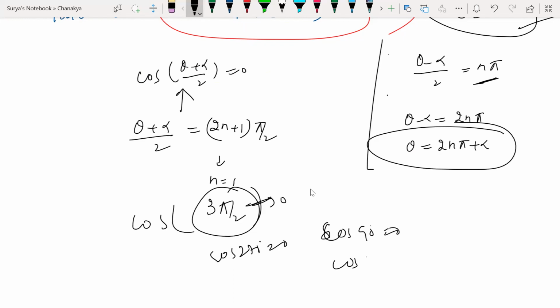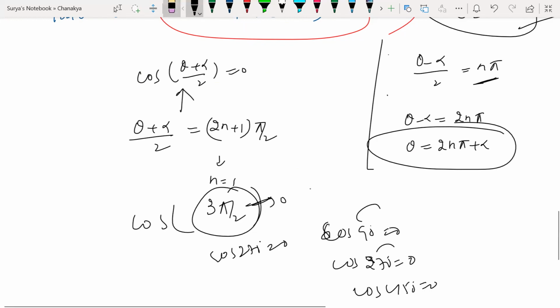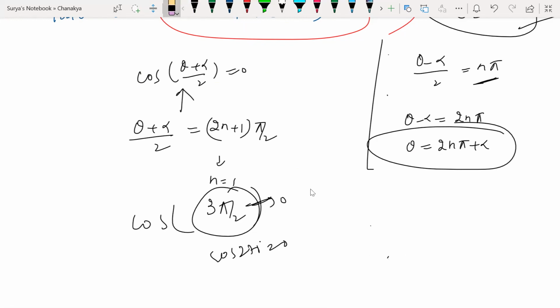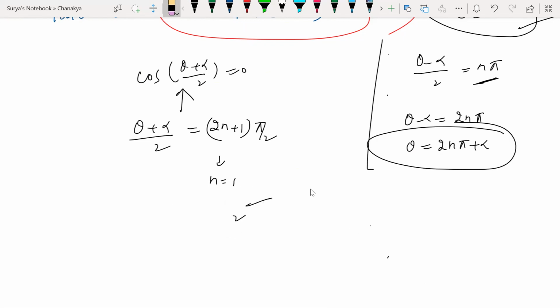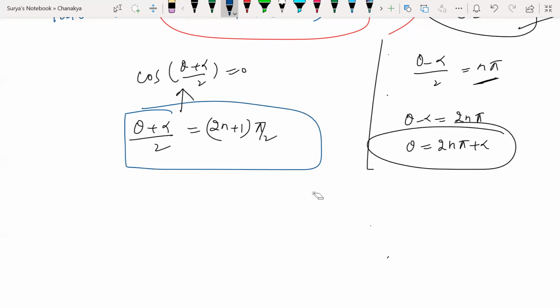Cos 270 is 0. Cos again odd multiples: 1 time, 3 times, 5 times. So 450 gives me 0 again. All right, are you getting my point? In cos, guys, odd multiples of 90 always give me 0. I hope you guys are clear with my point. So (theta plus alpha) by 2 is equal to (2n plus 1) into pi by 2. It's true here. Now if you solve for theta, what am I going to get? Theta is equal to 2n pi plus pi minus alpha.